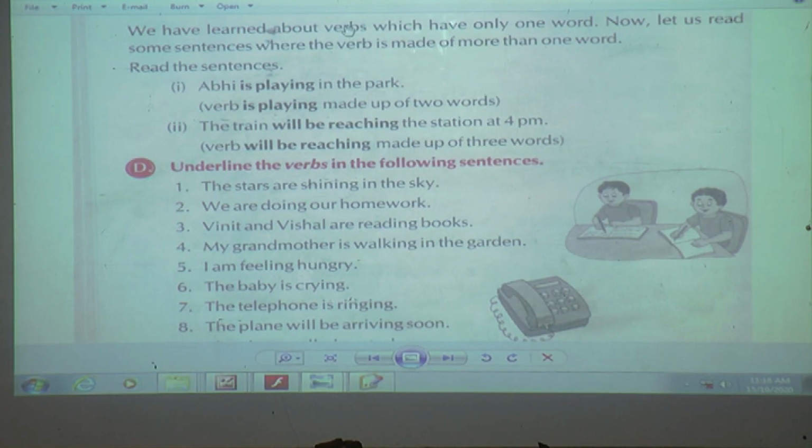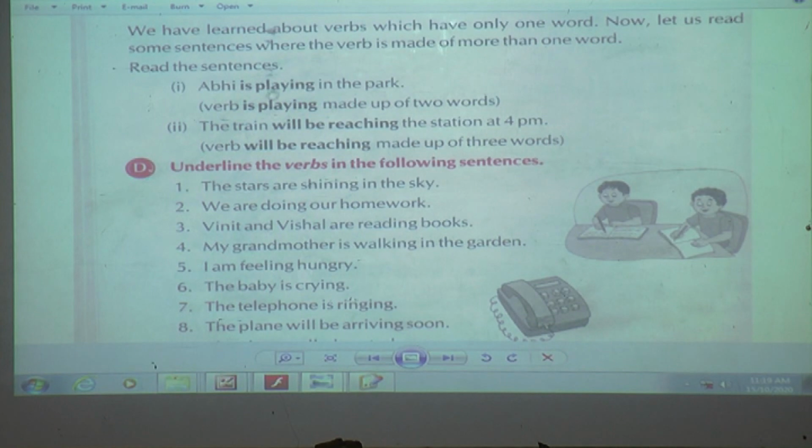We have learned about verbs which have only one word. For example, whatever action words or doing words were there. And in the next part we saw am, is, are, was, were, will be, shall be. And then the third part we did has, have and had. Till here we have learned that verbs have only one word. Now let us read some sentences. They are telling that in some sentences the verb is made up of more than one word. Now how is it? We'll see in these examples.